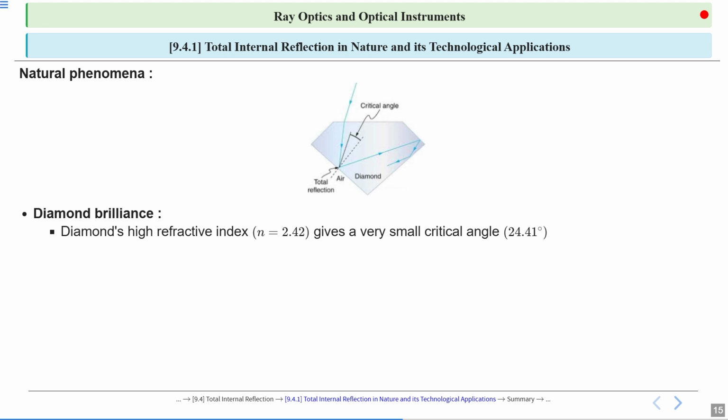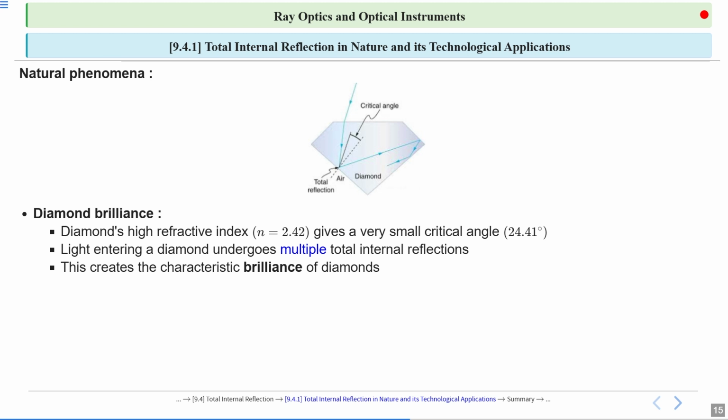Light inside undergoes multiple TIRs before emerging, creating intense sparkle. So light entering a diamond undergoes multiple total internal reflections, and this creates the characteristic brilliance of diamonds.